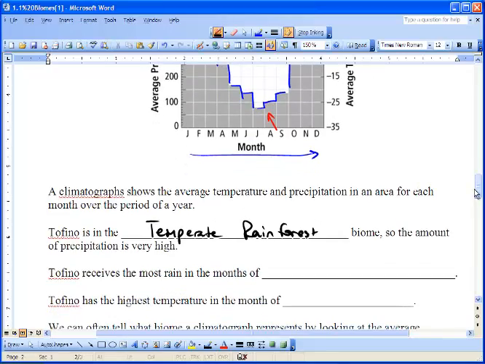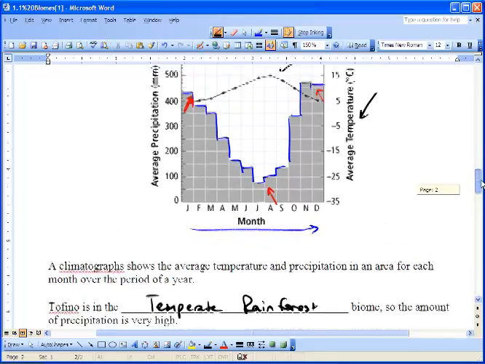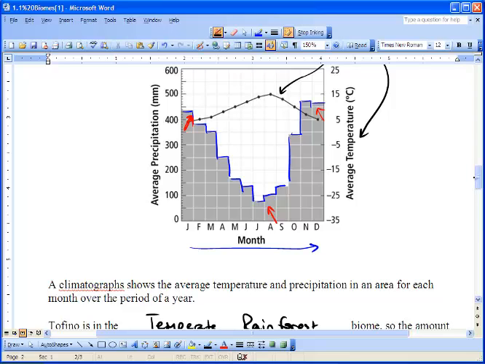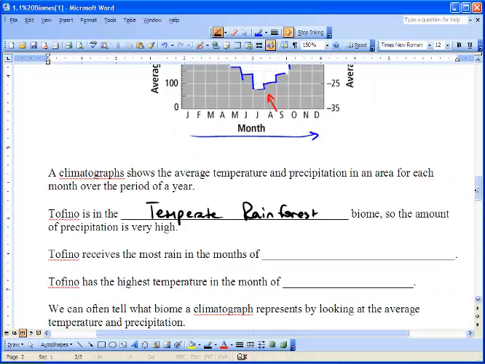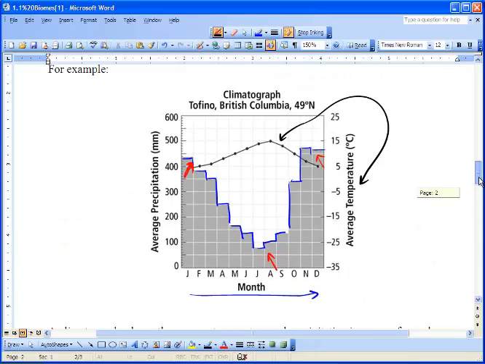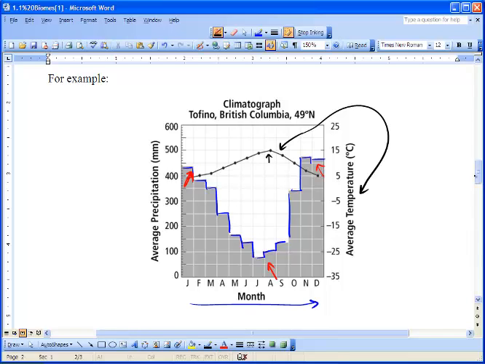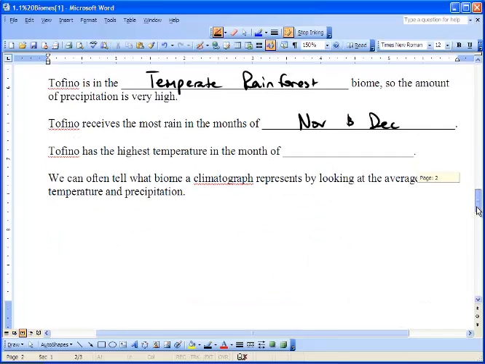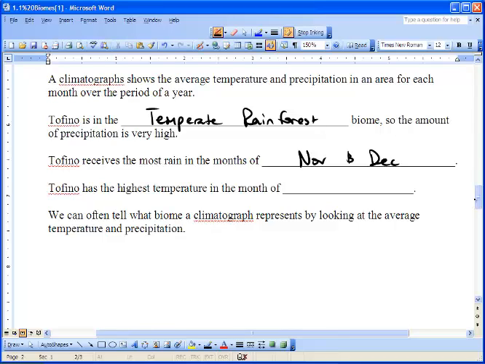So Tofino sees the most amount of rain in what months? Well, if we look, we've got November and December. And Tofino has the highest temperature in what month? Well, we look right here. That's the highest temperature, and it's about 15 degrees. So that's right in August, and it's approximately 15 degrees on average for the month of August.